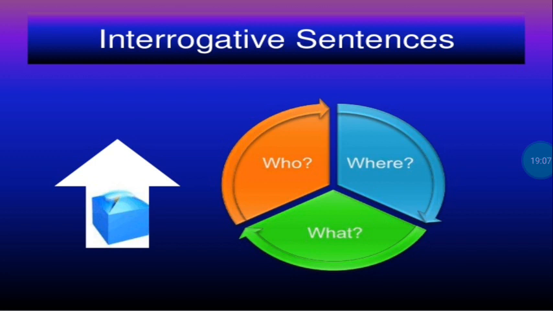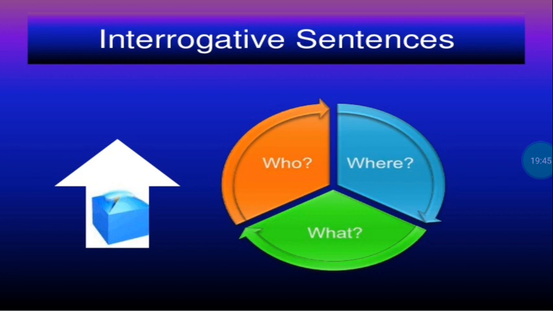Now, what will we do when we come to interrogative sentences? Now, one thing, children, you have to remember, when we change from direct to indirect speech, if there is a statement, that will remain a statement. If we have a question, that will also become a statement. And if we have an exclamatory sentence, that will also become a statement. If we have an imperative sentence, that will also become a statement. Now in active passive, what happens? A question remains a question. So do not confuse between active and passive and direct and indirect speech.